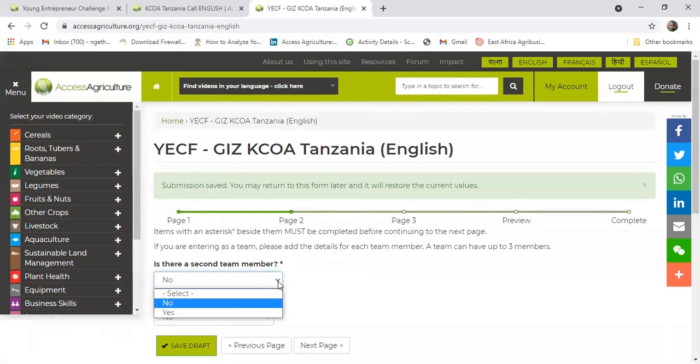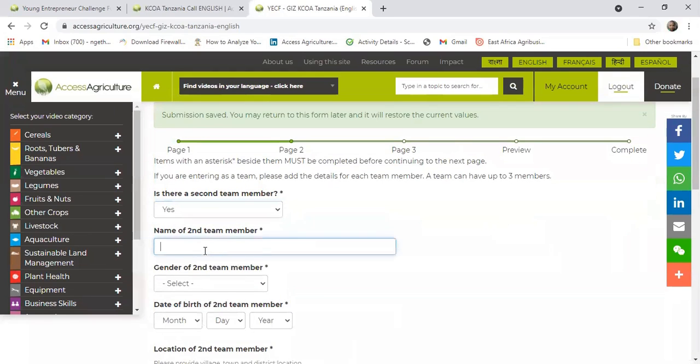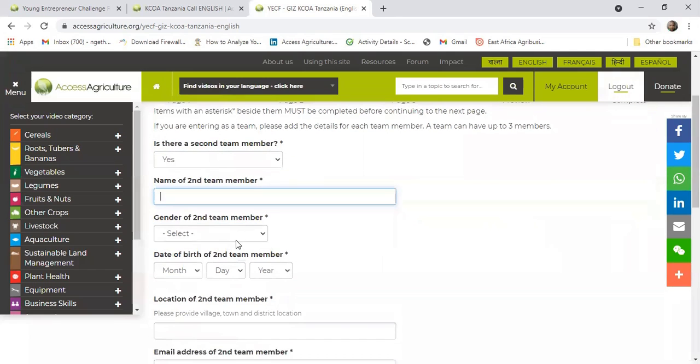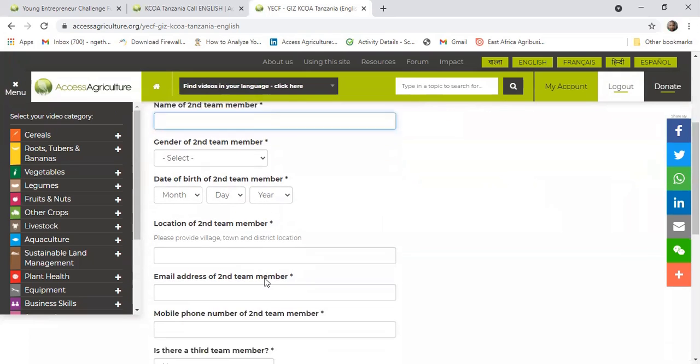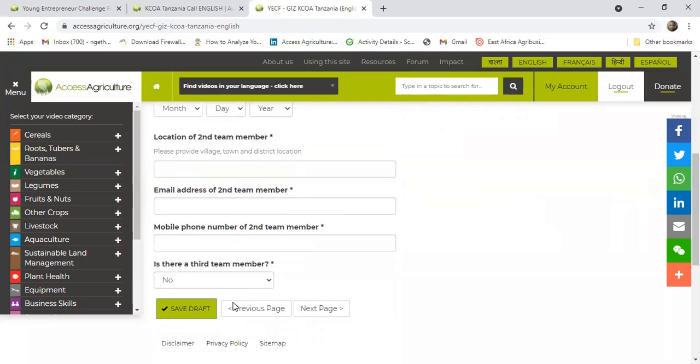But if you are applying as a team and you say yes, you'll be prompted for the name of the second team leader, their gender and when they were born, the location they are in, and the email addresses and the phone number.